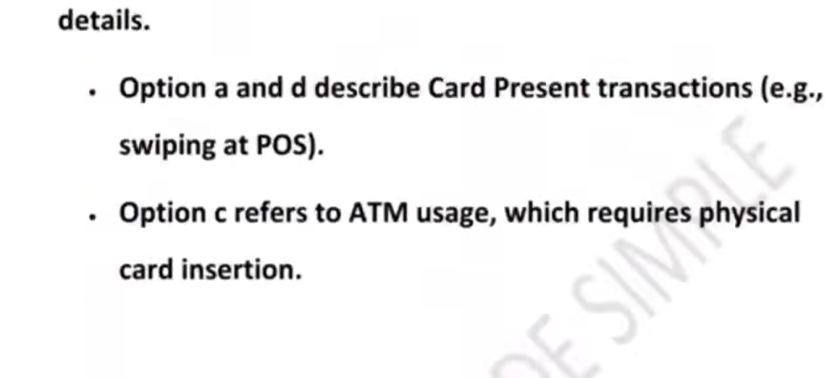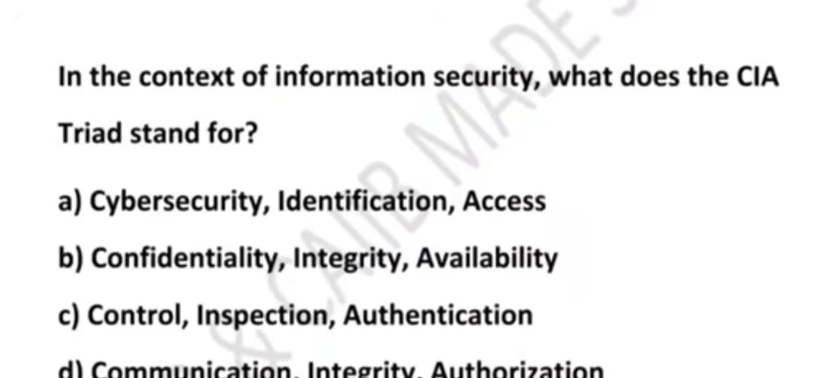Now the next question is very, very important. It is asked in the context of information security: what does the CIA triad stand for? Very important. The options are: A, cyber security, identification and access; B, confidentiality, integrity and availability; C, control, inspection, authentication; D, communication, integrity, authorization. Option A sounds related, but it is not the correct full form of CIA. Yes, cybersecurity and access are part of the broader topic, but the CIA triad specifically stands for something else. Yes, option B is the correct answer.